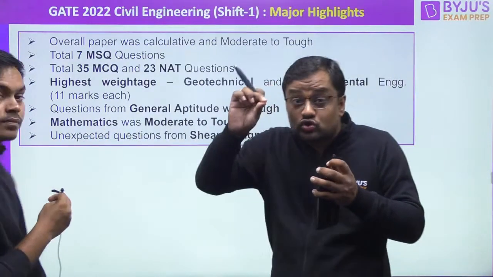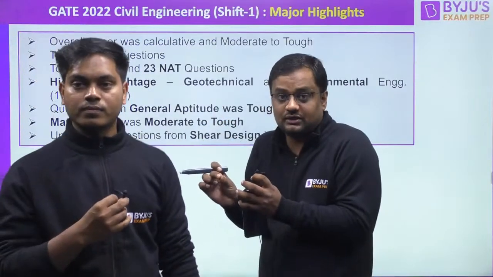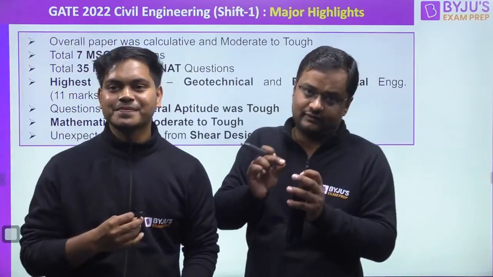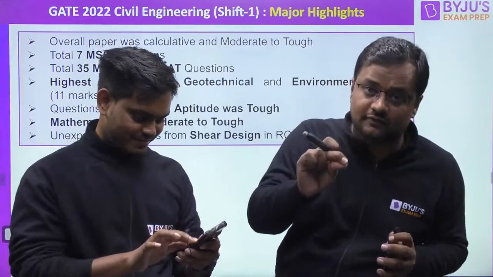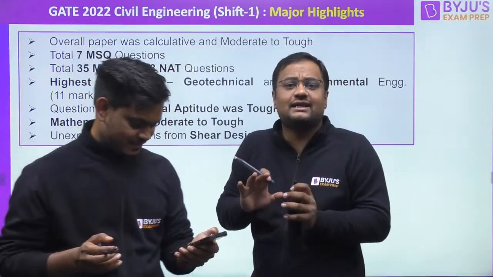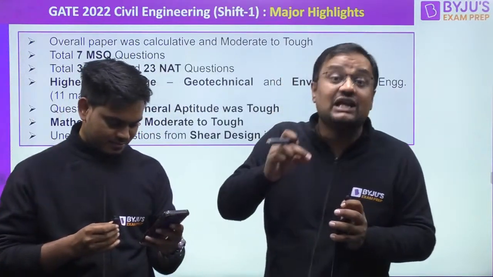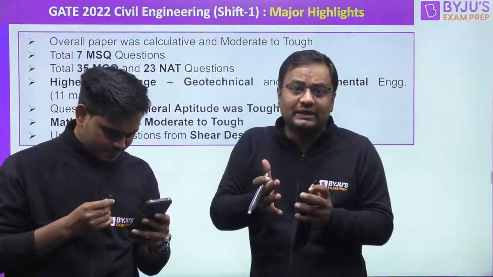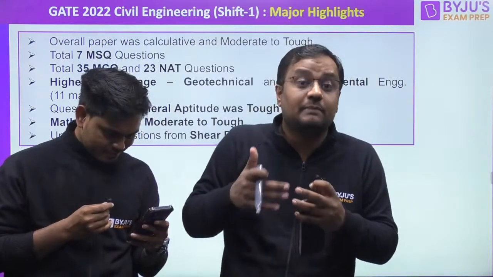And guys, those who are giving examinations in the afternoon session, don't worry about moderate, easy or tough. Because if the paper comes tough, those students who have genuinely prepared might get 4 to 6 marks less, but their rank will improve. When the questions are tough, the difference between the students who have genuinely prepared and the other students will be more.